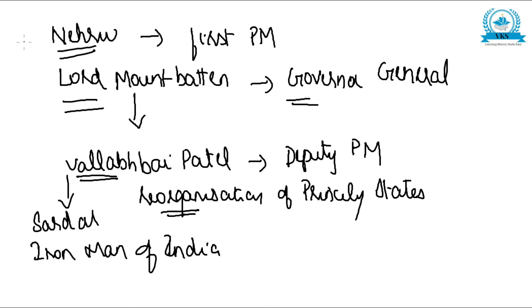So after independence, Jawaharlal Nehru was the first Prime Minister, Lord Mountbatten the Governor General, and Vallabhbhai Patel the Deputy Prime Minister, responsible for the reorganization of the princely states into the Indian Federation. Vallabhbhai Patel was also called Sardar, and he was very famous as the Iron Man of India.